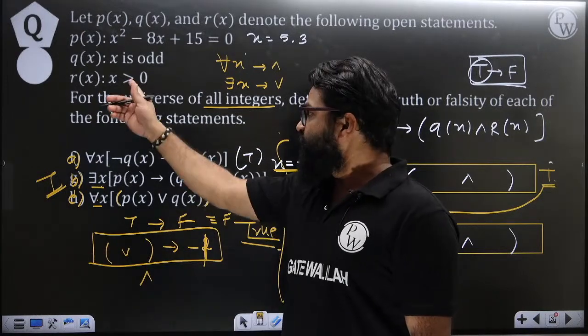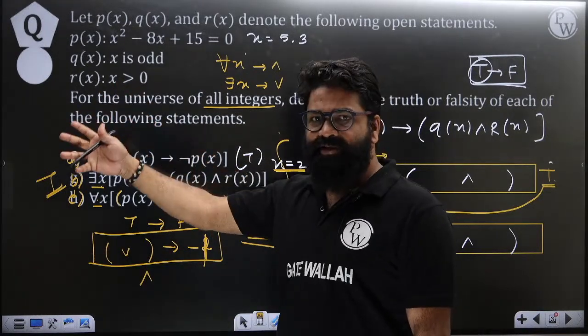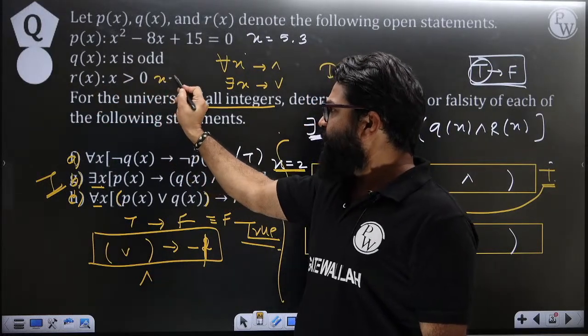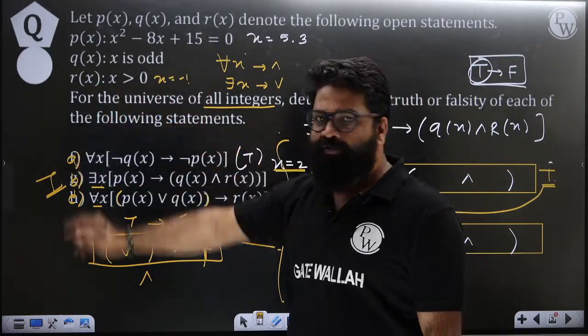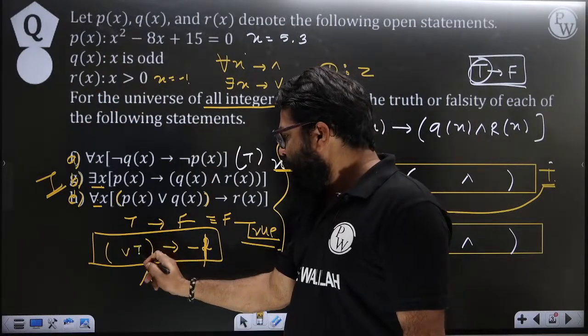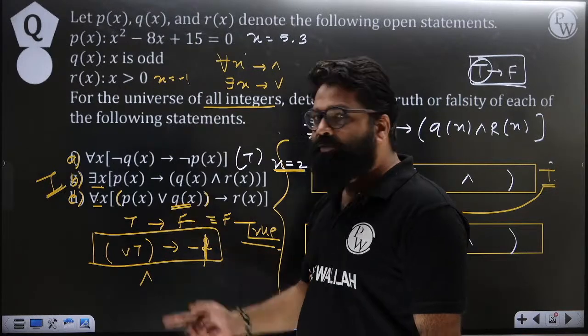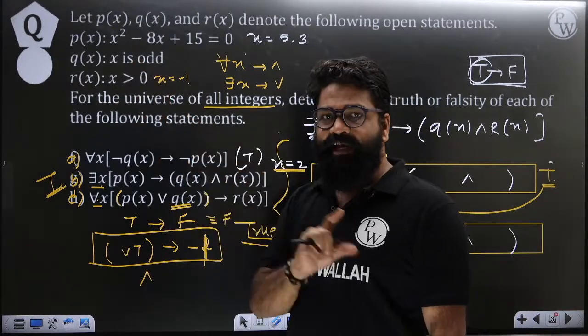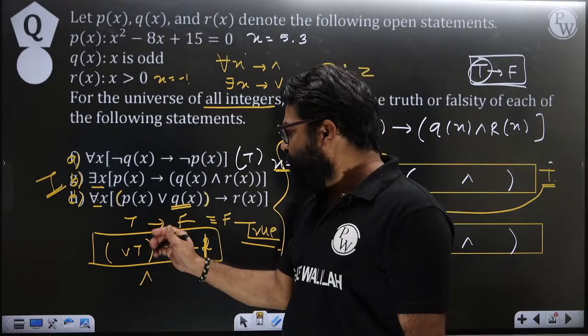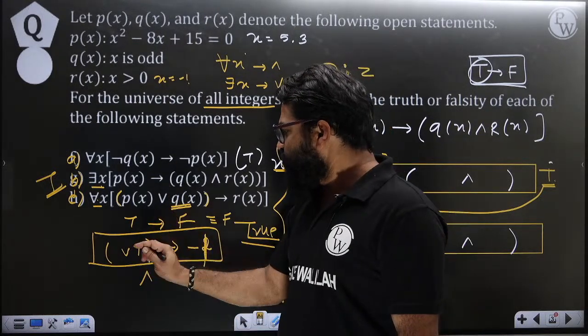Why? Because the value of x is greater than 0. So for x equals -1, r of x will become false. But q of x will become true. Because q of x says that x should be an odd number. So yes, I am getting my odd number. My odd number is -1. So q of x will become true.